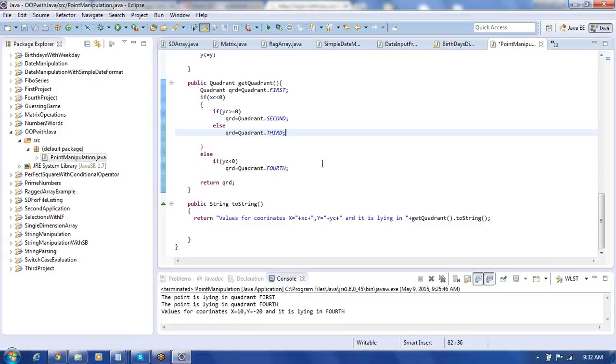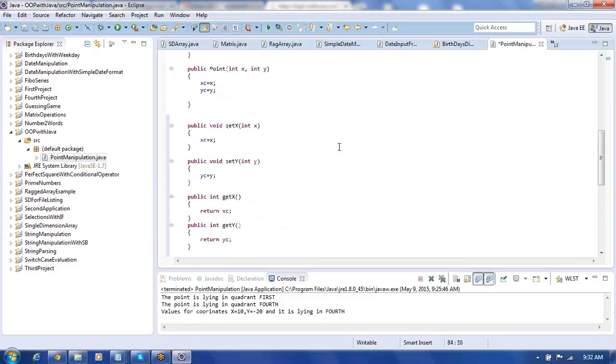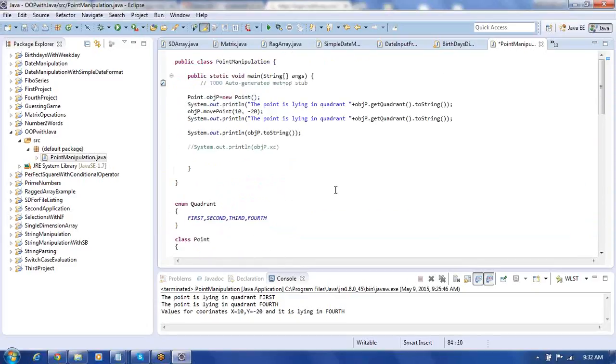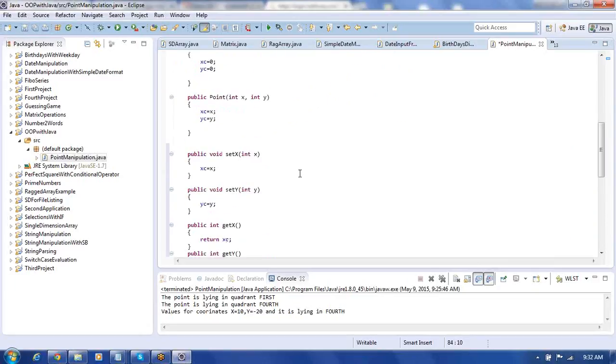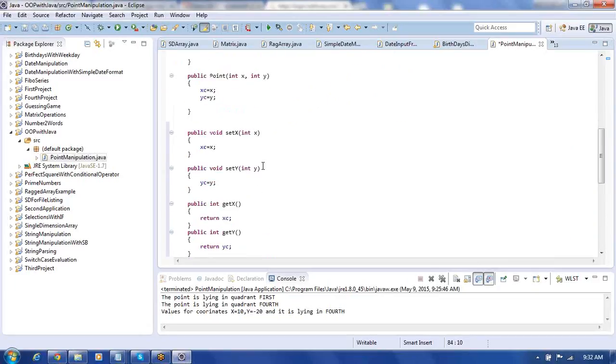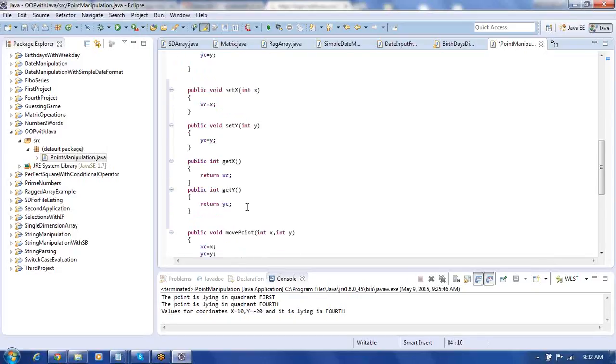Okay, so here we created a point class. We are creating constructors, then writing private data, followed by setX, setY methods and getX, getY methods. These are actually called getters and setters.